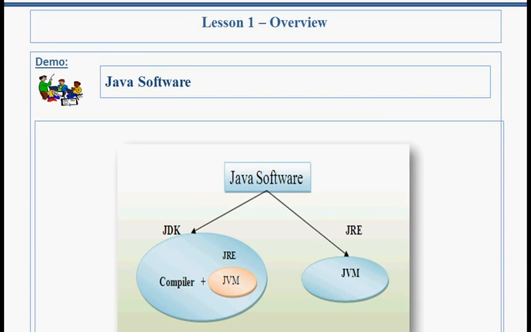So, using JDK we can develop, compile and execute new Java applications, and also we can modify, compile and execute already developed applications. But JRE has only the JVM. Hence, using JRE we can only execute already developed applications. JRE stands for Java Runtime Environment.